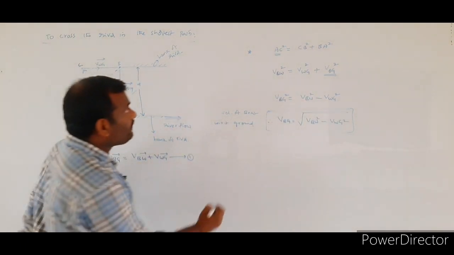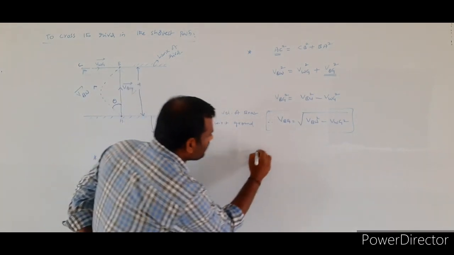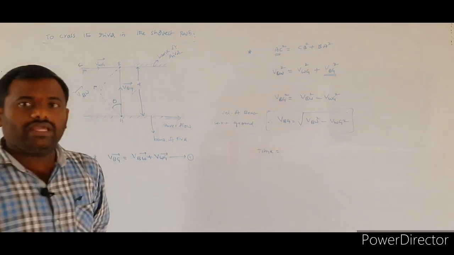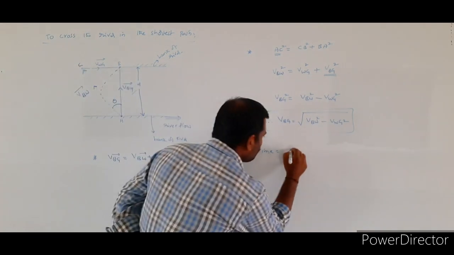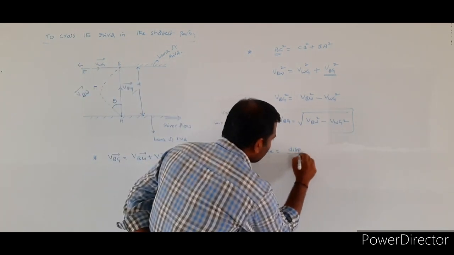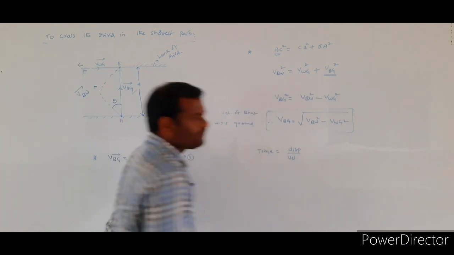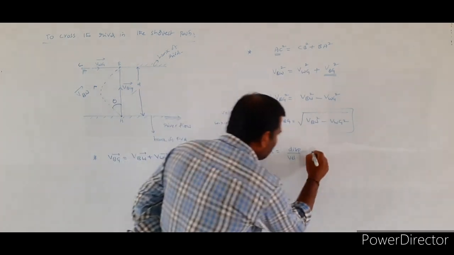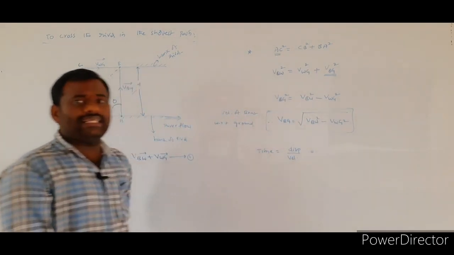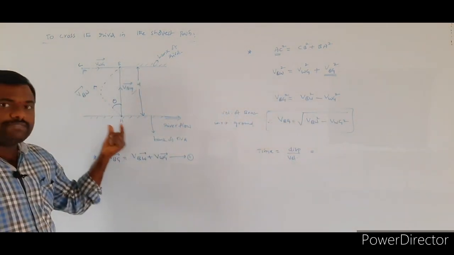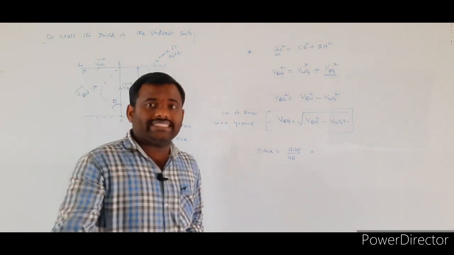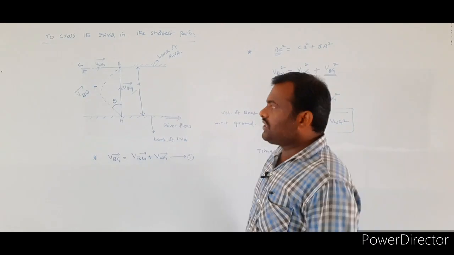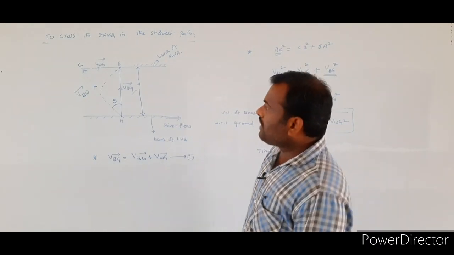Now what value do we have to calculate here? Time value. We know that time is equal to displacement by velocity. So what is the displacement covered by the boat here? The displacement means the shortest distance between the initial position and the final position.